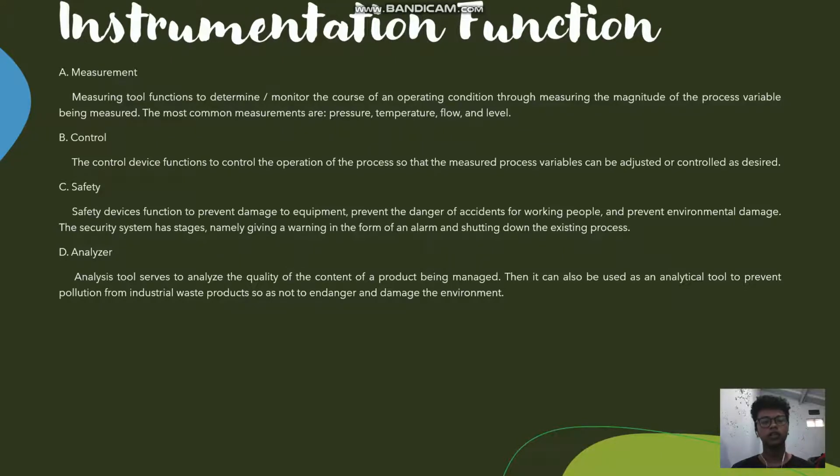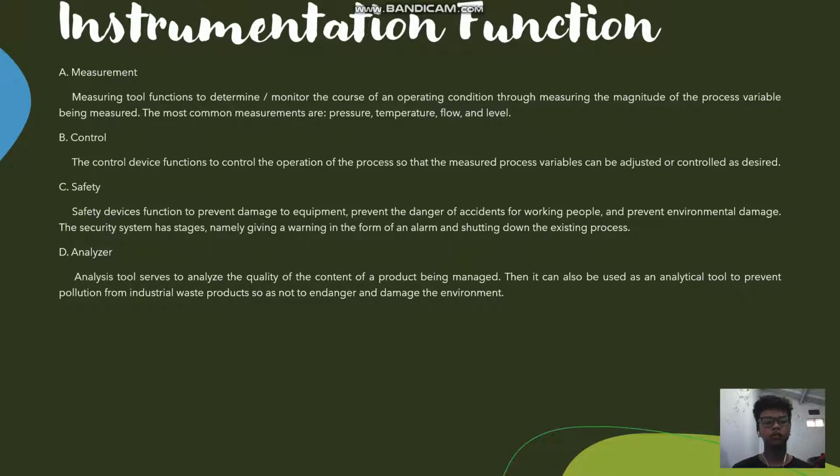C. Safety. Safety device function to prevent damage to equipment, prevent the danger of accidents for working people, and prevent environmental damage. The security system has states, namely giving a warning in the form of an alarm and shutting down the existing process. D. Analyzer.